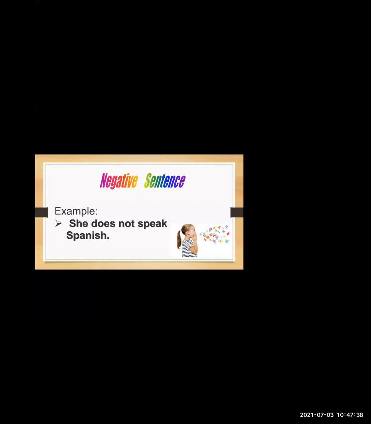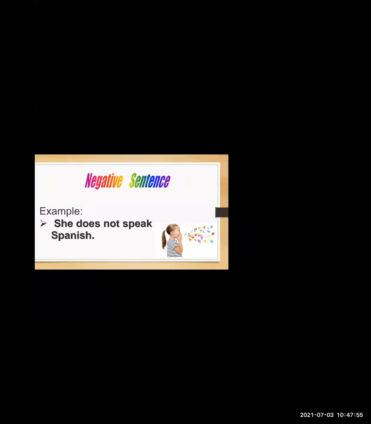Now, here you can see in this example, she does not speak Spanish. We are saying that one person cannot do something. We are saying something negative about someone. So such sentences, when you find words with not, are known as negative sentences.